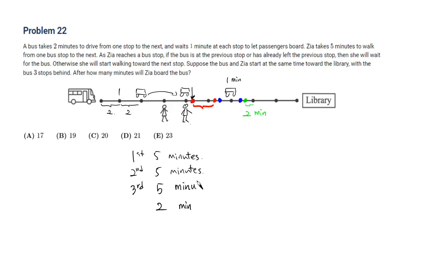So if you add all these numbers together, and that's the final step, we got 17 minutes that have passed. Hence the answer for this question must be A.